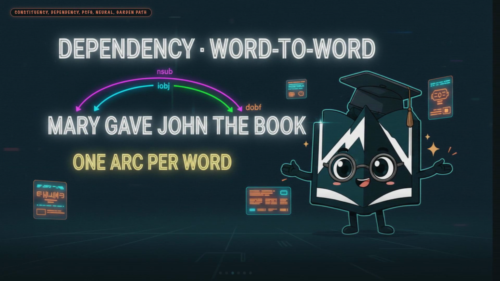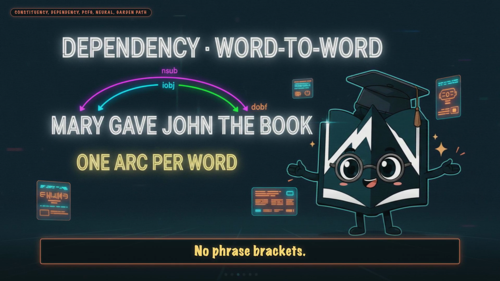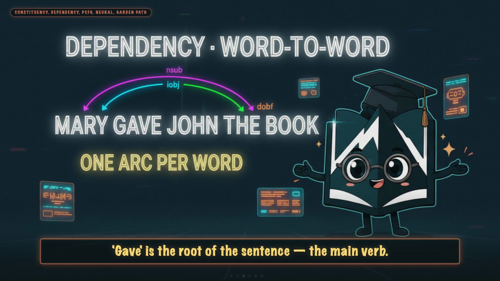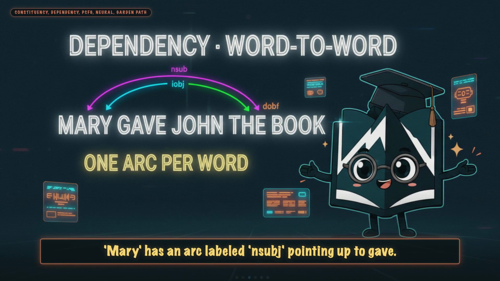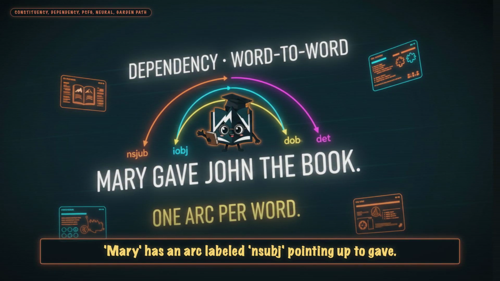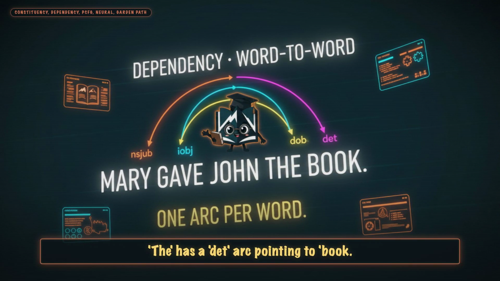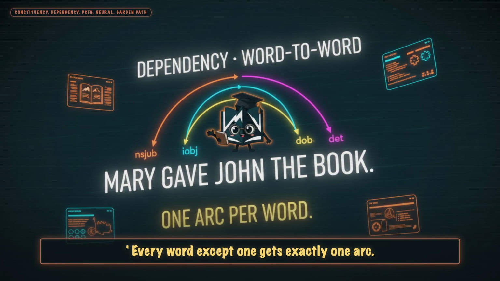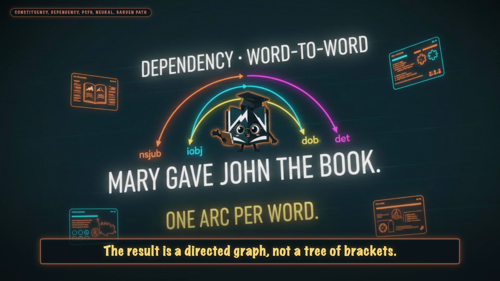Now the rival view. Dependency parsing, same sentence, no phrase brackets. Instead, arcs between words. "Gave" is the root of the sentence, the main verb. "Mary" has an arc labeled nsubj pointing up to "gave". "John" has an iobj arc. "Book" has a dobj arc. "The" has a det arc pointing to "book". Every word except one gets exactly one arc. The result is a directed graph, not a tree of brackets.